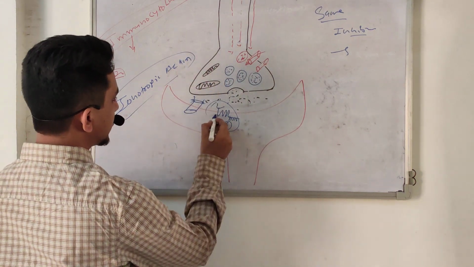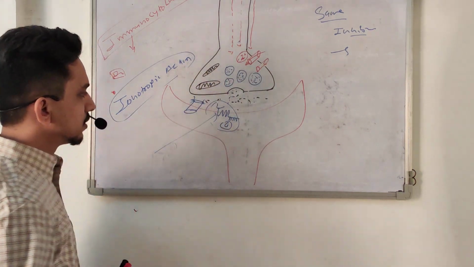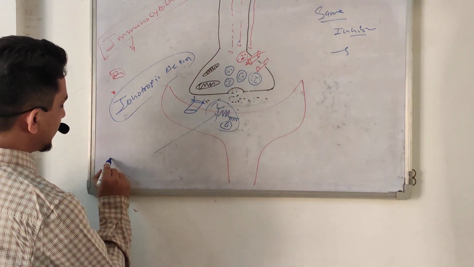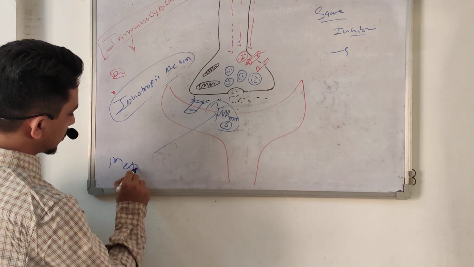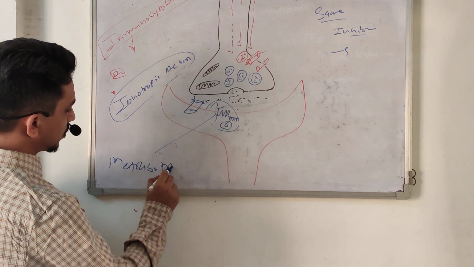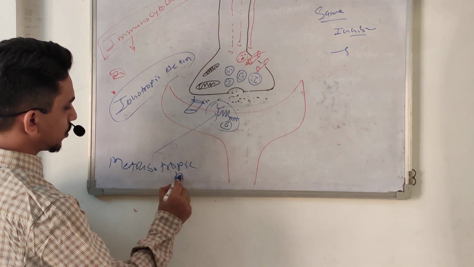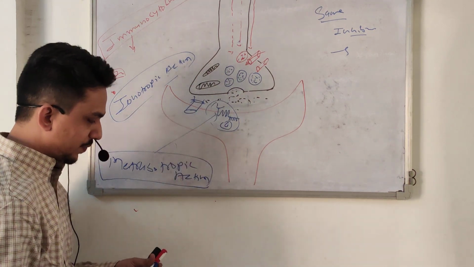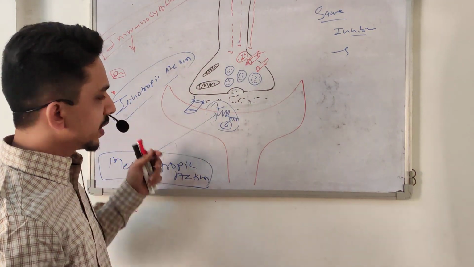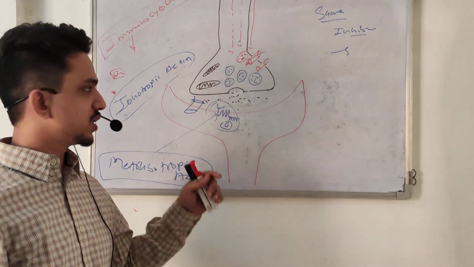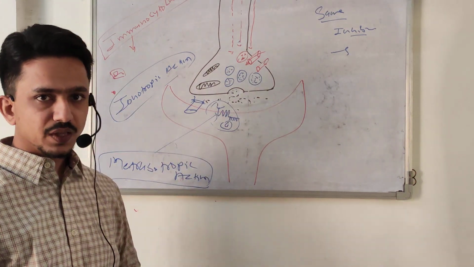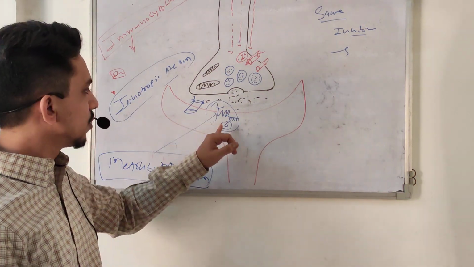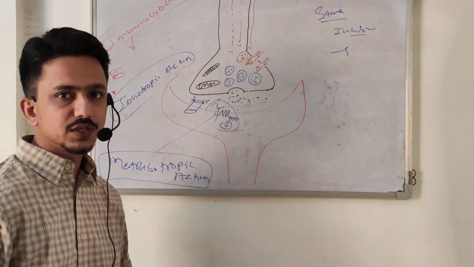And if they work through a G protein coupled receptor, this is called metabotropic action. Okay, neurotransmitters are either ionotropic or metabotropic or both. Majority of neurotransmitters act as both.